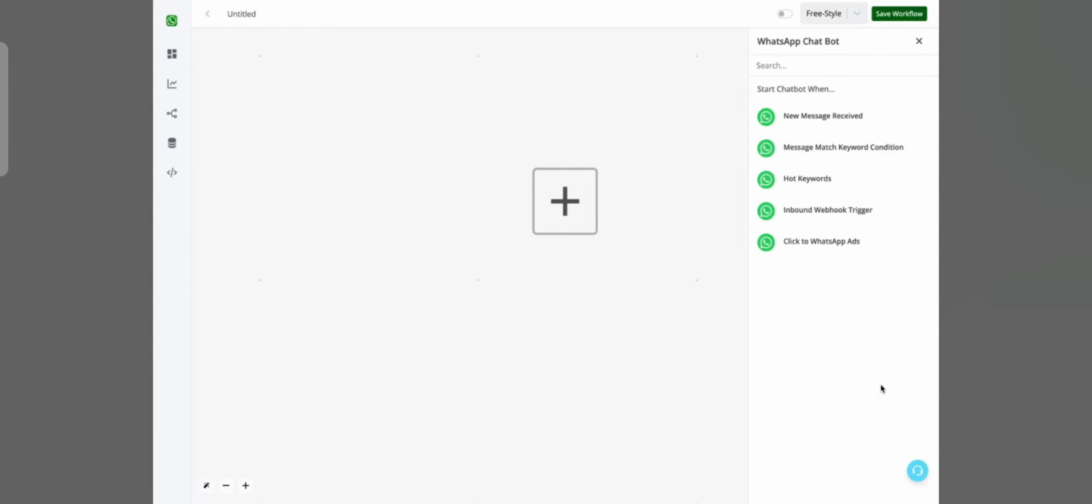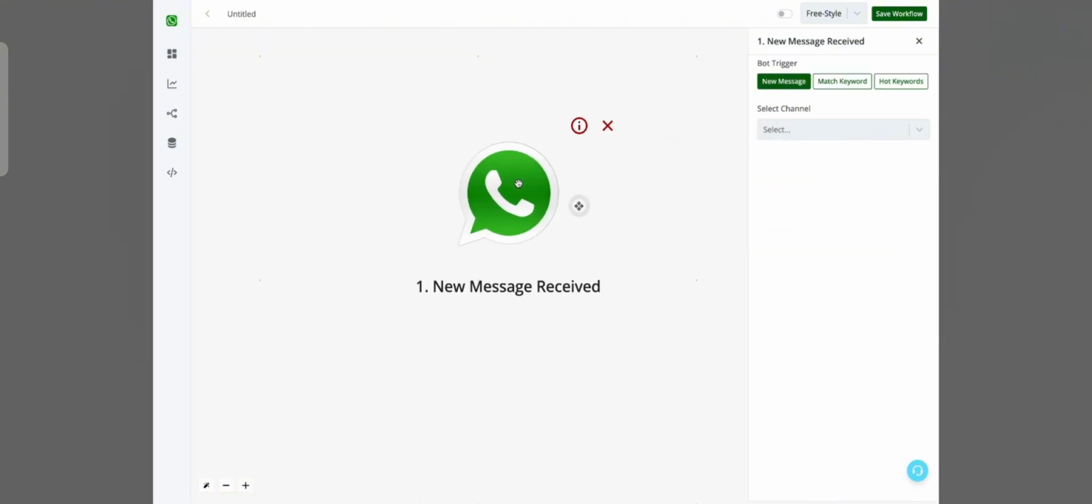And different types of triggers for WhatsApp chatbot. So the very first trigger is new message received. This bot flow will basically get triggered as soon as any incoming message is received on the WhatsApp number. You can have only one bot for a new message received trigger, but you can have multiple bots for the keyword conditions that I'll explain further. So for a new message received, or any message received, in this case any incoming message, this bot will get triggered.